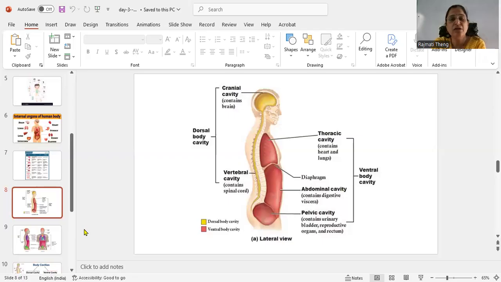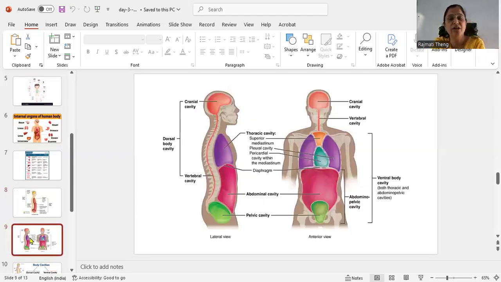The abdominal cavity contains the digestive organs like the small intestine and large intestine. The pelvic cavity contains the urinary bladder, reproductive organs and rectum. See the picture of the cavities: the dorsal cavity on the back side, cranial and vertebral, and the ventral cavity, which is present on the front side.